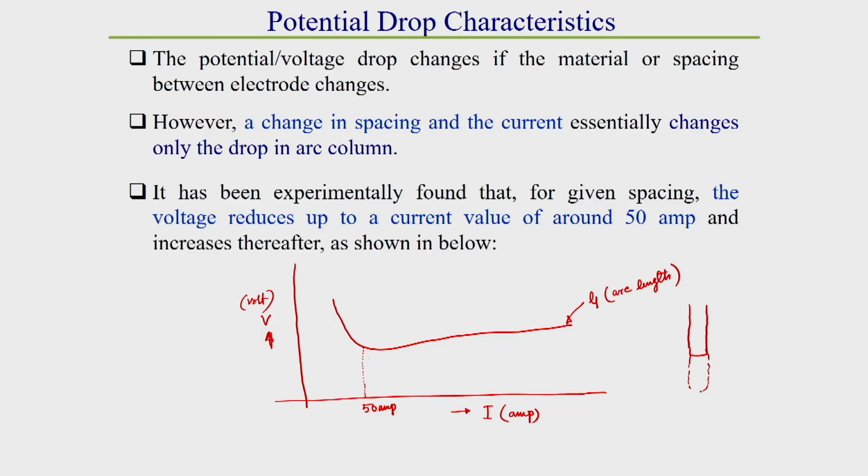Till 50 ampere current, whatever arc is generated looks cylindrical in shape. Let this be your electrode, and let this be the arc. So, if we increase the current inside this cylindrical region, the concentration of electrons increases, which means the resistance of the arc decreases. Resistance decreasing means voltage will also decrease, because from Ohm's law, voltage is directly proportional to resistance.